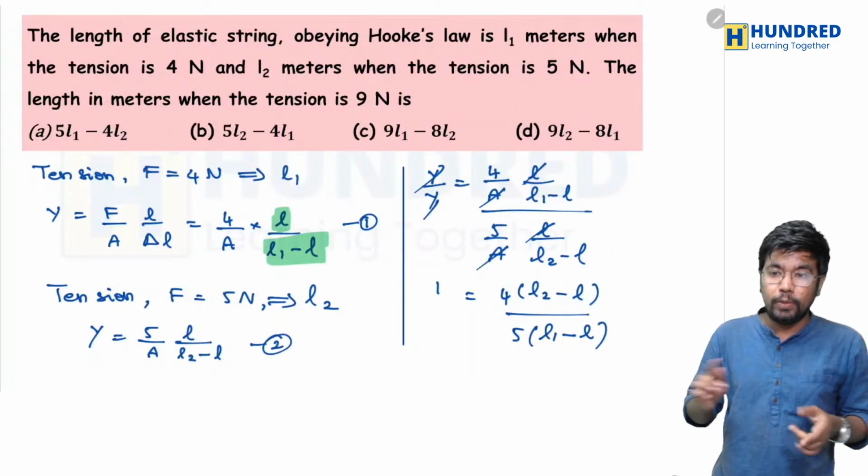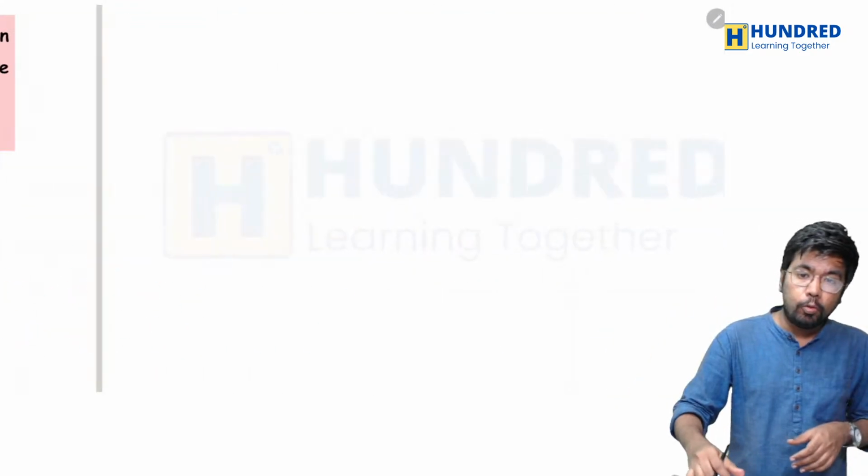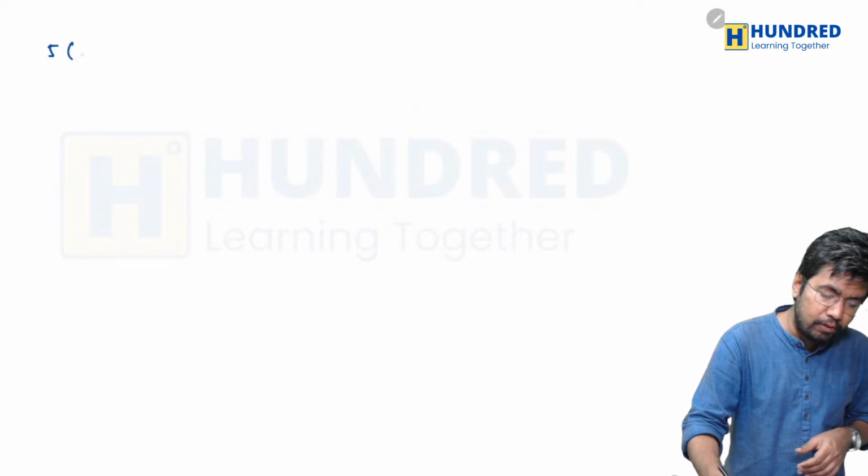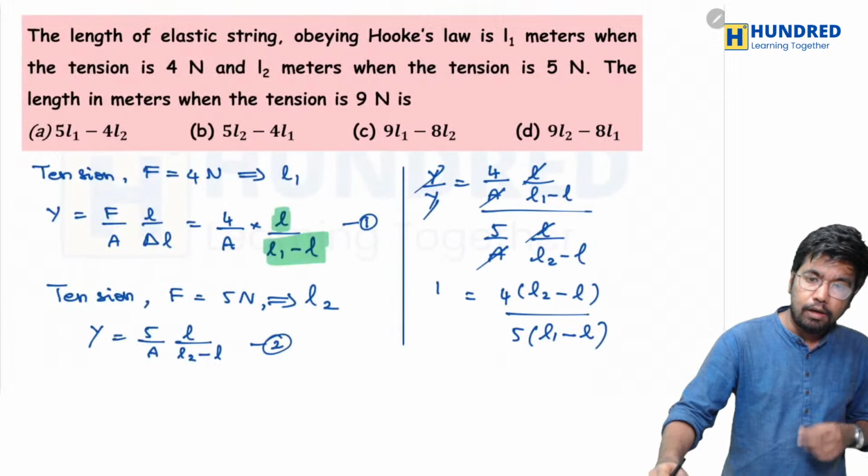Now we will cross multiply this equation. So what will happen? Well, 5 into L2 minus L should be equal to what?